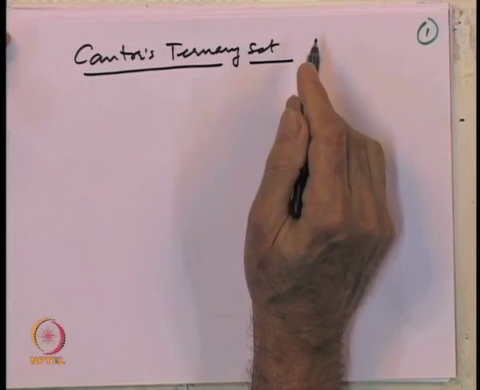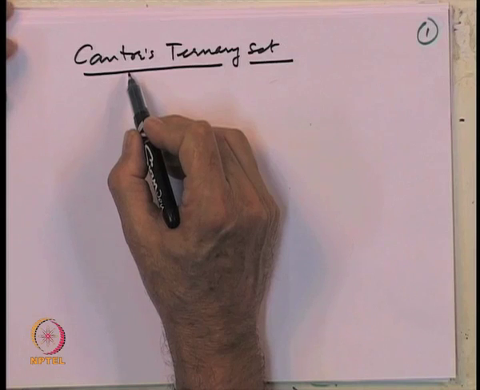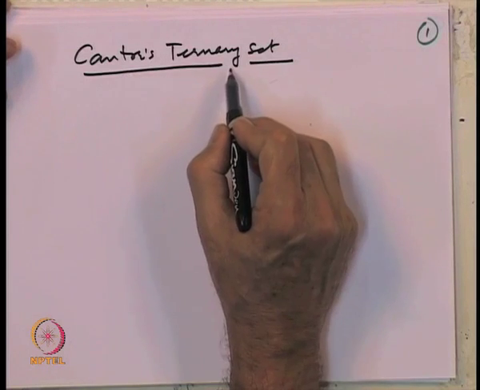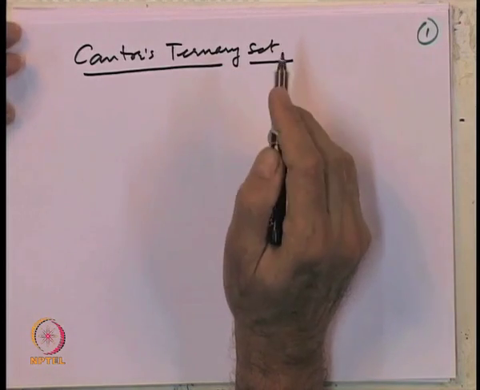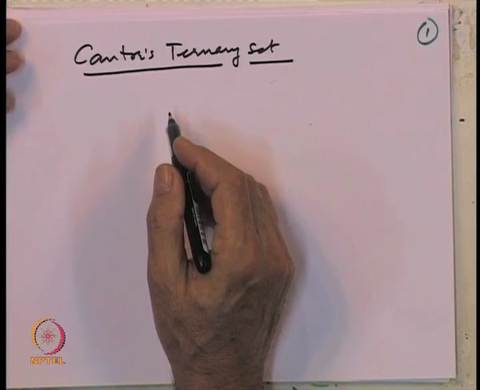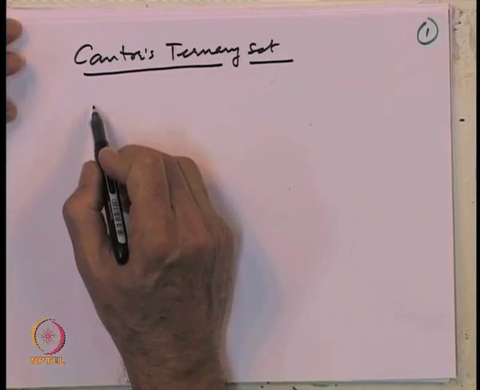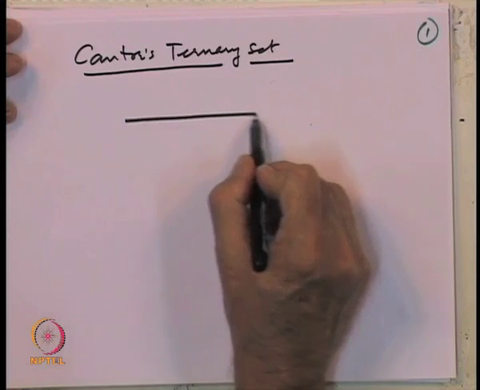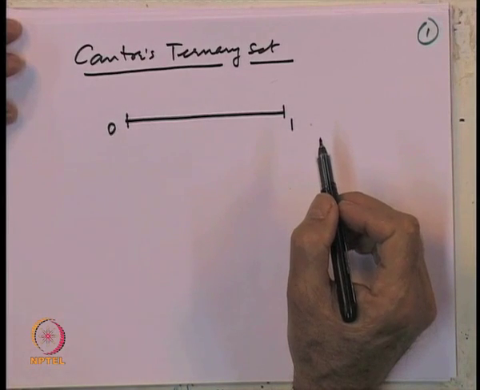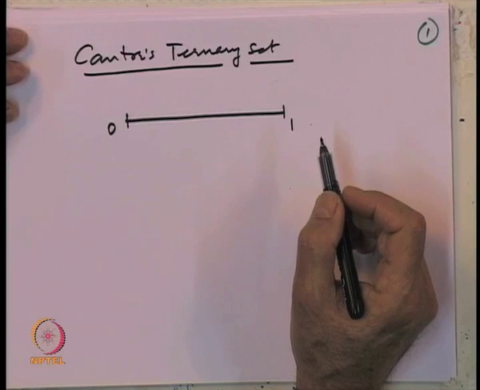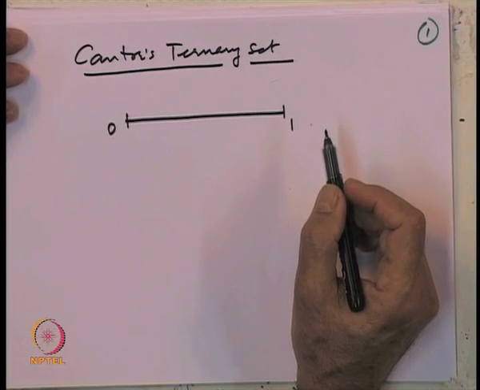It is called Cantor's ternary set because it was first defined by the mathematician George Cantor, and ternary because it involves ternary expansions of real numbers. What we are going to do is a construction of Cantor's ternary set. As step 1, let us look at the interval 0 to 1. I will first describe this process of construction, and then we will analyze its properties.